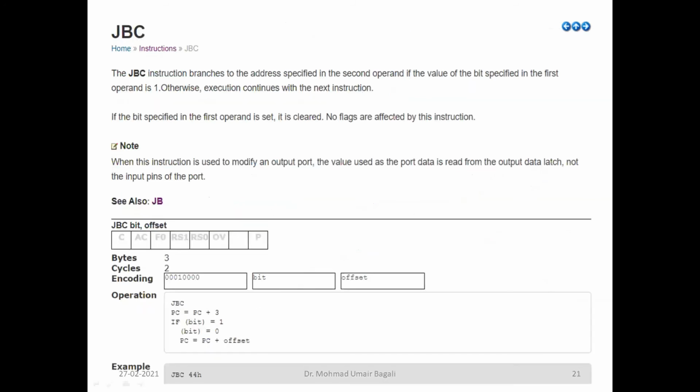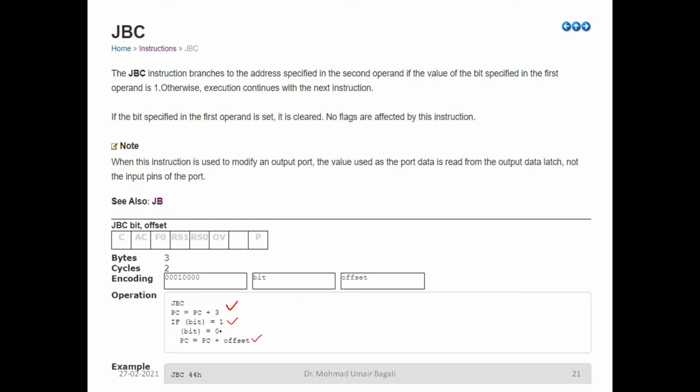Similarly, we have JBC. Now what will this instruction do? Again, it branches to the address specified in the second operand if the value of the bit specified in the first operand is 1. Otherwise, it continues to the next instruction. Now look at this. Again, the same thing we are going to do here. JBC, PC is equal to PC plus 3. If bit is equal to 1, then it is going to transfer the program counter.